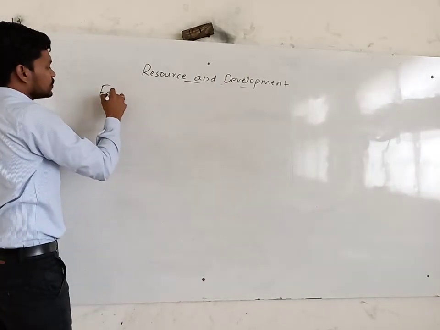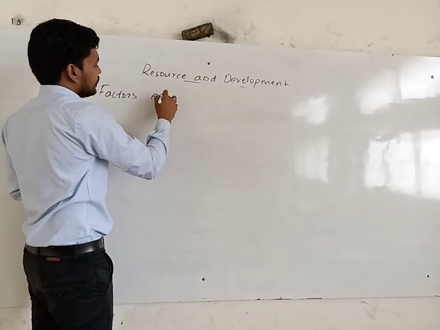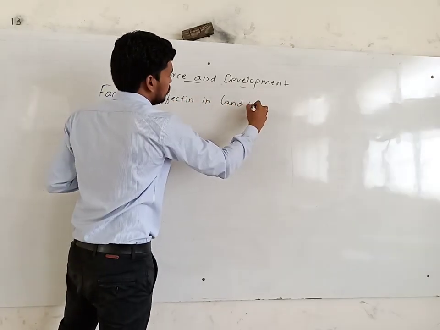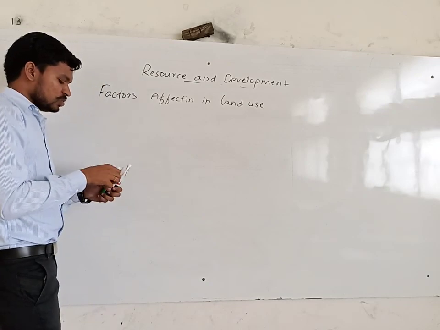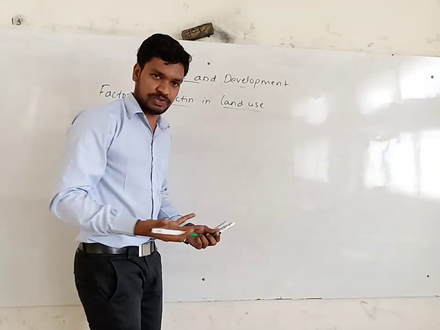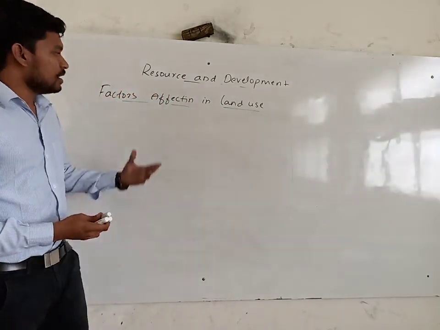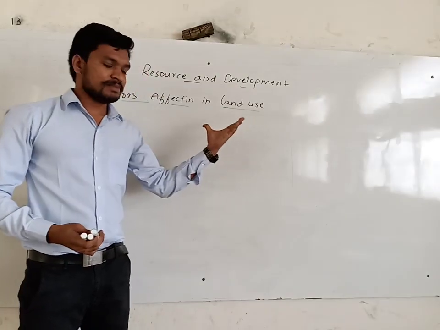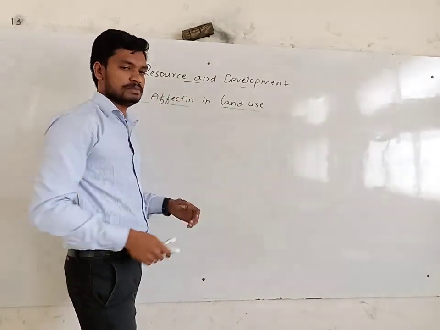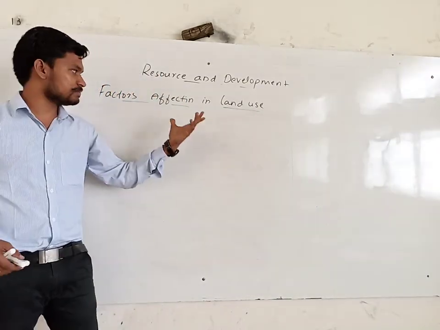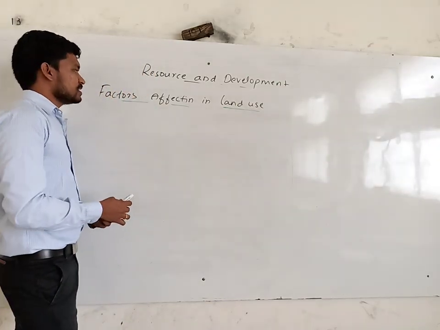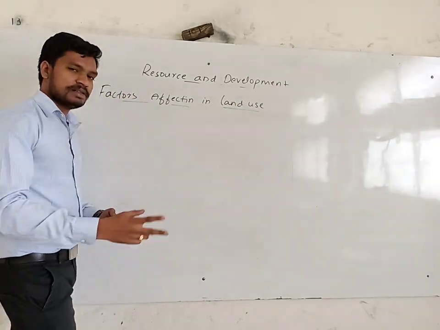What are those factors which affect land use? You know the meaning of land use: utilizing the land for different purposes, different activities. So what are those factors which affect it? Effect and affect are two different words. Effect is about the problem you get after something. Affect means the causes which make influences. So here, for the factors affecting land use, there are 2 factors.